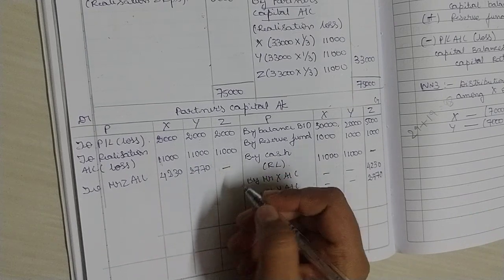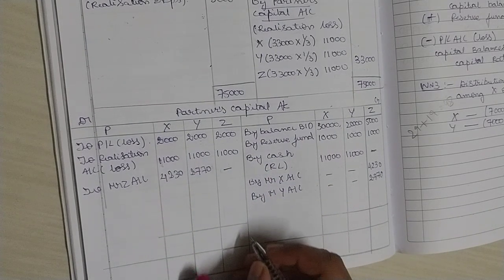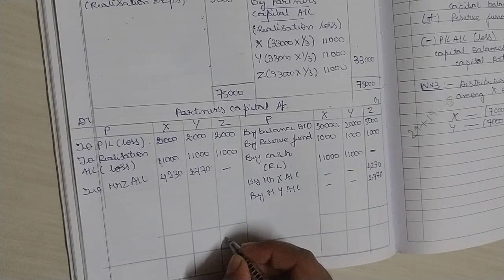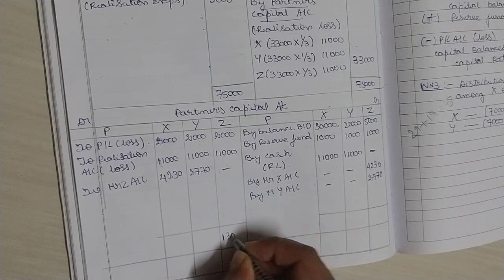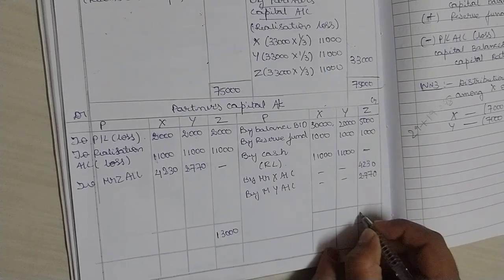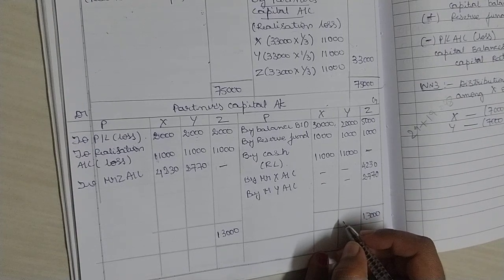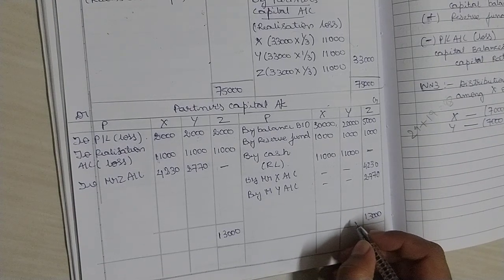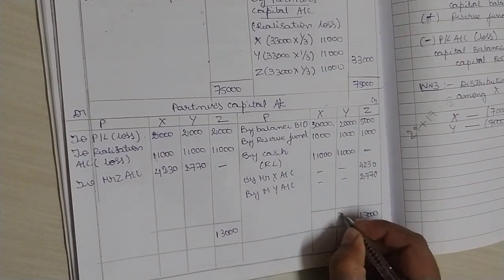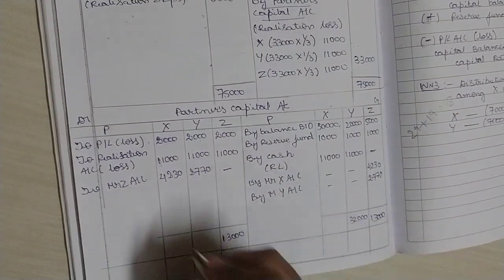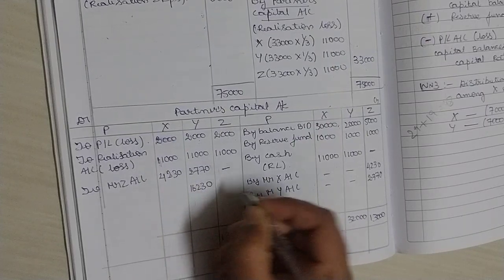How much is Y giving? 2,770 rupees. Now take the totals of the capital accounts and find the difference. Total of Z is 13,000. Now total of Y is 32,000 and the difference is 16,230 rupees.